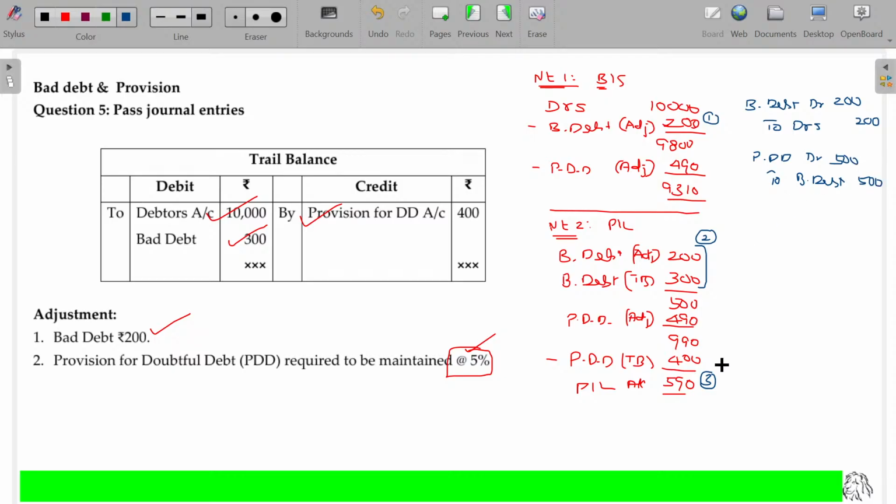Third entry is all about set off in the P&L account. There is a shortage. Plus means shortage. So shortage can be brought from the P&L account. So debit the P&L account to PDD, the value being 590.